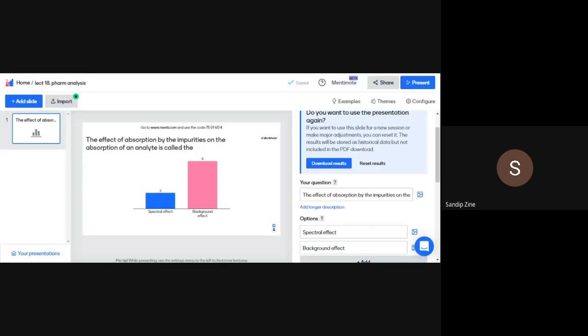So obviously the unwanted peaks that get superimposed due to the presence of certain impurities on the spectrum of an analyte are called the background, and the effect of absorption by the impurities on the absorption of an analyte is called the background effect.